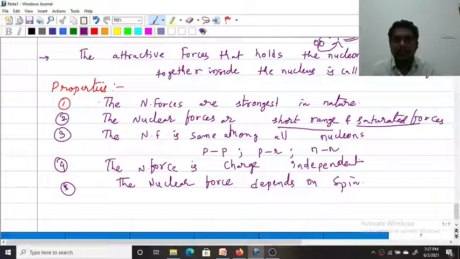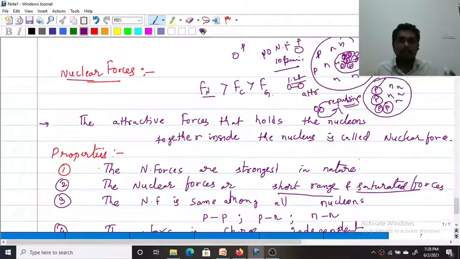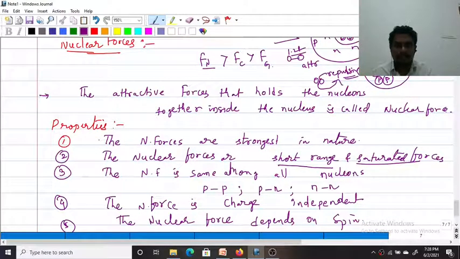So these are the properties of nuclear forces. What are the nuclear forces? The attractive forces that bind the nucleons together inside the nucleus are called nuclear forces. These are the strongest forces in nature. These are short range and saturated forces, and nuclear forces are the same among all nucleons. Nuclear force depends on spin but is independent of charge. These are the properties of nuclear forces. In the next class we will discuss radioactivity. Thank you.